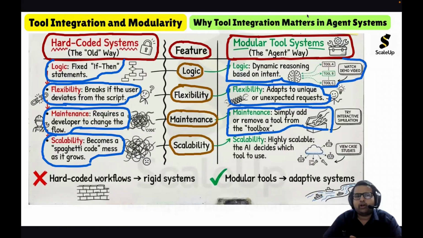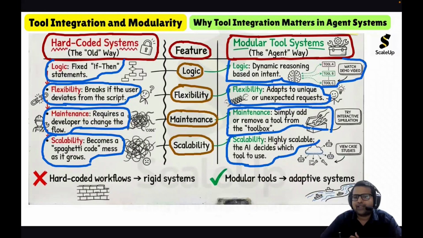But modular tool systems are highly scalable, because we can very easily plug and play new tools, and AI will decide which tools to use.